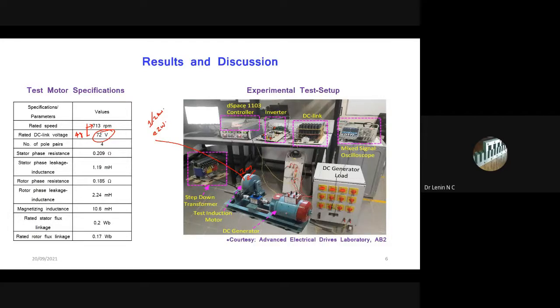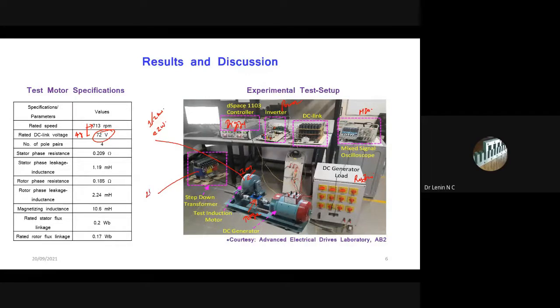And this is the load machine. It's a generator, and this is going to be the resistive load. Whenever we load the machine, it pulls torque from the motor, so the torque is going to increase. This is my torque sensor to measure the torque developed by this induction motor. And as Sir said, this is the digital controller, dSPACE, we are using. This is the power converter or inverter, and this is my MDO, that is mixed domain oscilloscope.